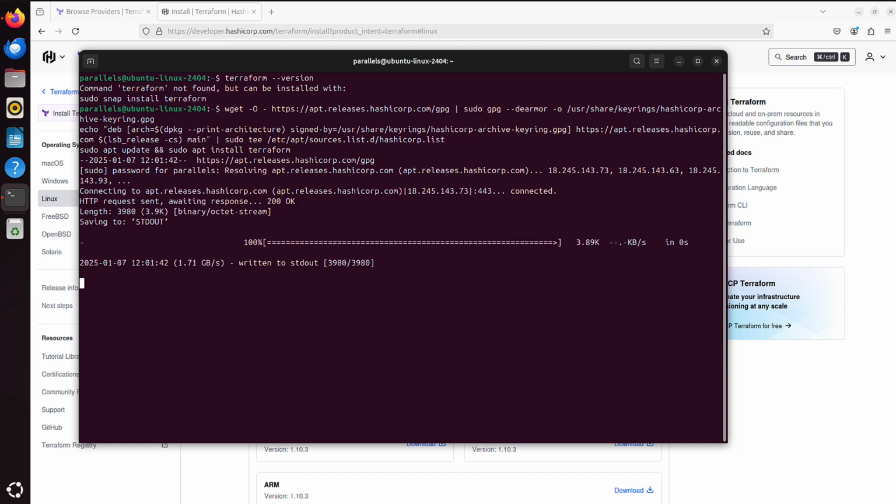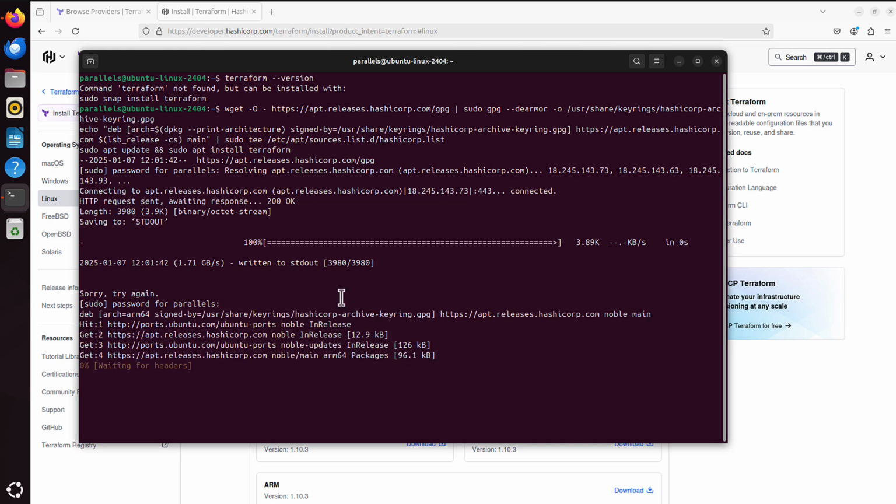Now here you might wait for a while, some stuff has to be downloaded in the background, so that will depend on your internet speed. Okay, now it asks for sudo password, so let me provide it. And now it will finish the process.